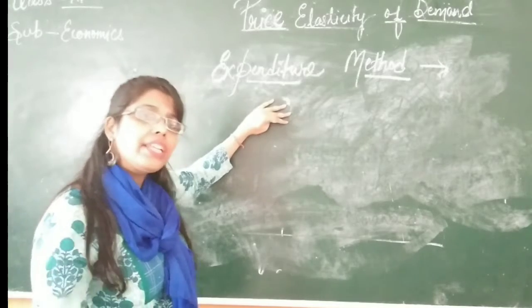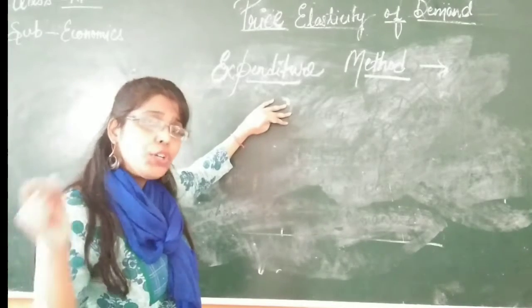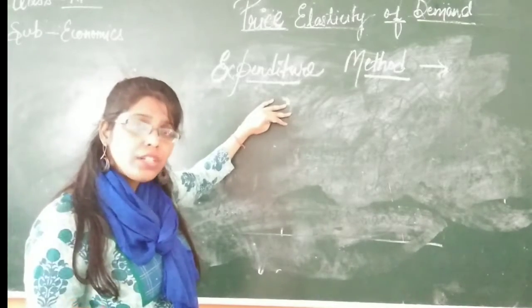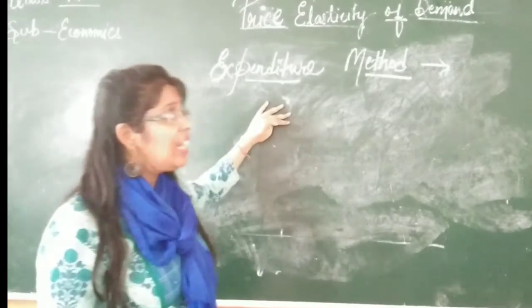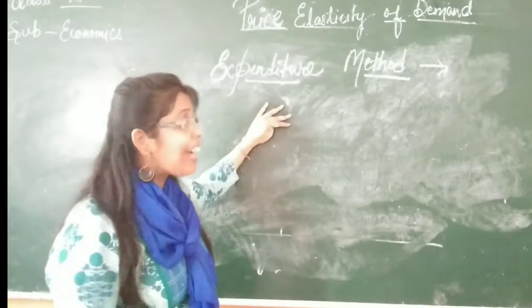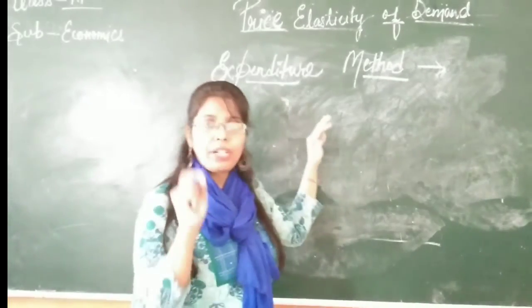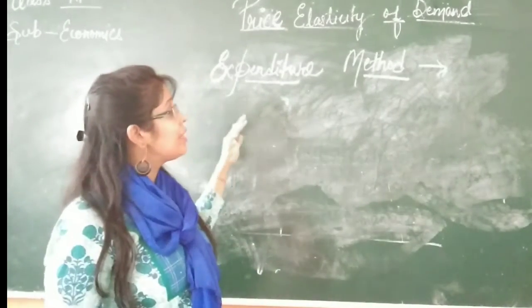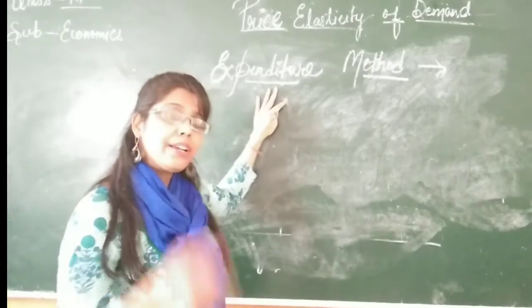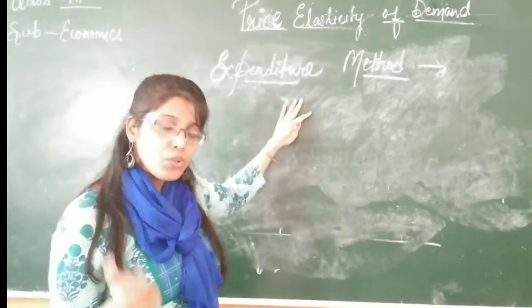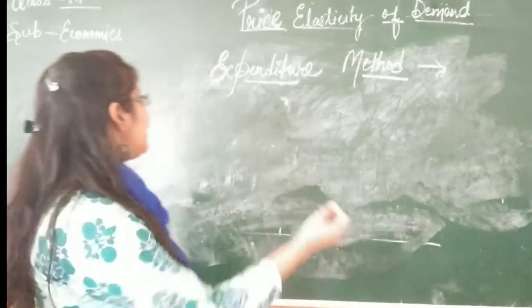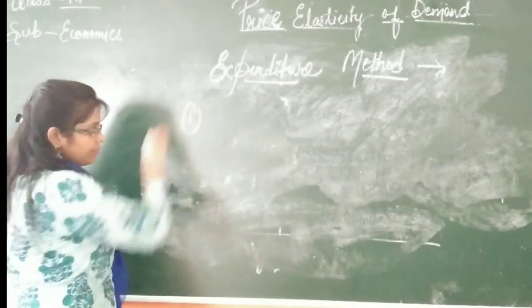He states the degree of elasticity of demand due to change in expenditure, and expenditure is affected due to change in price. So we are going to see how price affects expenditure, and then what conclusion comes. Let us consider the first case.